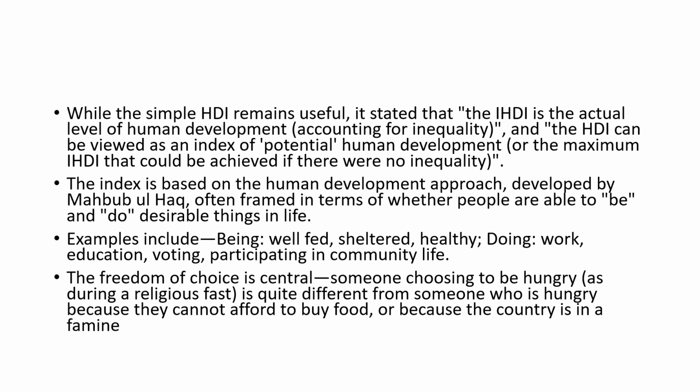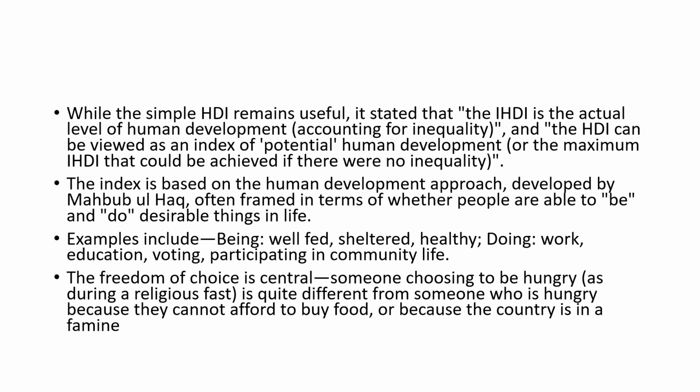Okay, now the index, as I have already told, though it was developed by Mahbub ul Haq, is used by the United Nations Development Programme as well, and it actually looks into whether people are able to do, and actually do, the desirable things in life. For example, this will take into consideration shelter, health, work, education, participation, etc. Now, the freedom of choice is considered to be very much central.